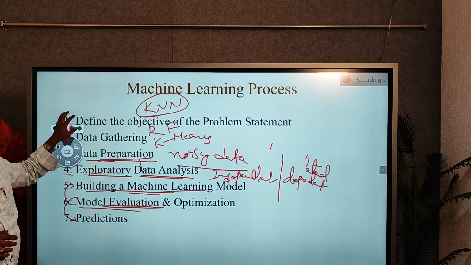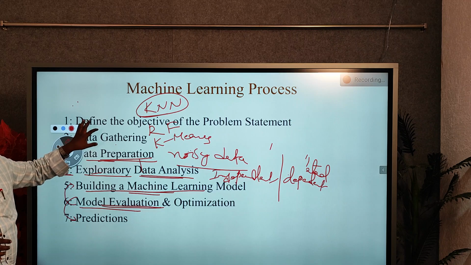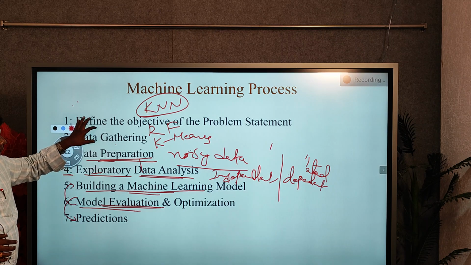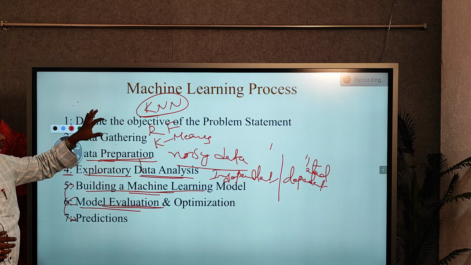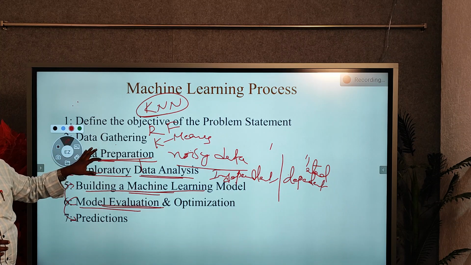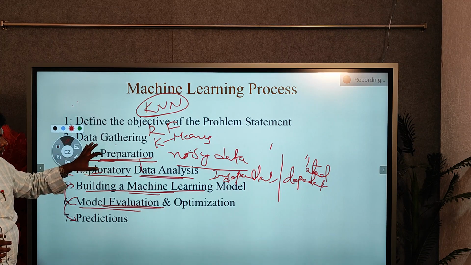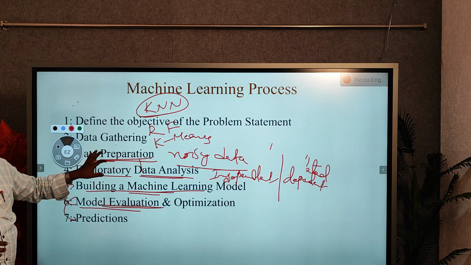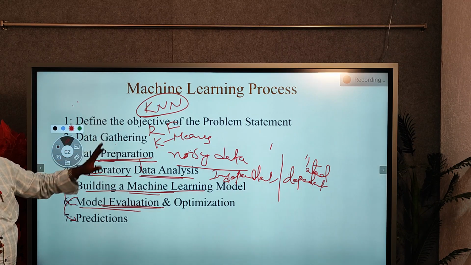First we have to define the objective. Based on that objective, we have to gather the information, and after gathering the information, you have to clean the data. After cleaning the data, you have to understand whether the data is in a proper manner or not. After exploring the data, we need to construct a model with the help of a machine learning algorithm.